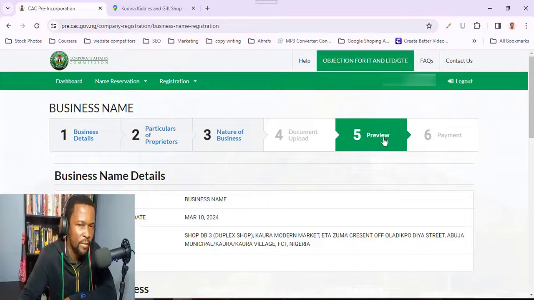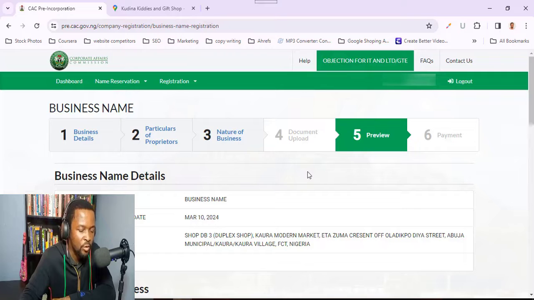That is to confirm everything that you have filled in already, if they are okay. If not, you just need to go back and make the corrections, right? So what you simply need to do is to go through the information you have filled to see if it is accurate enough before you submit, because if there's anything that is not correct, your application will not be granted.